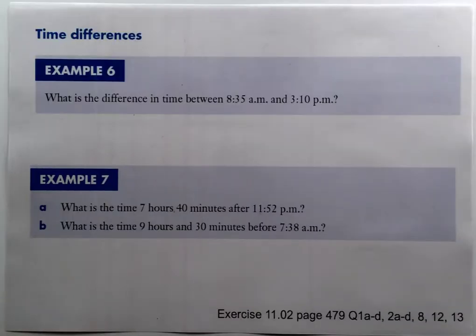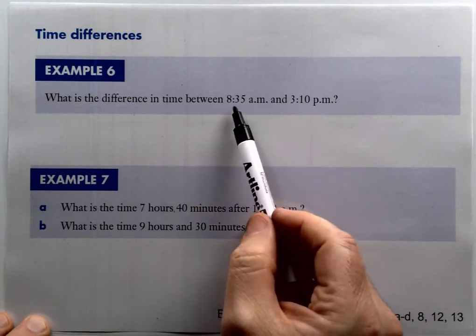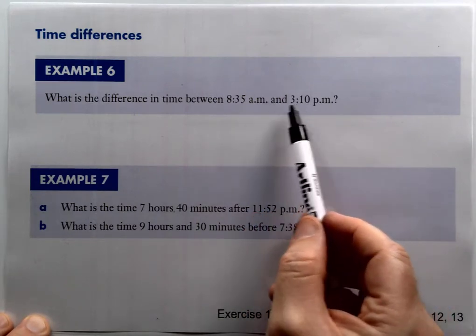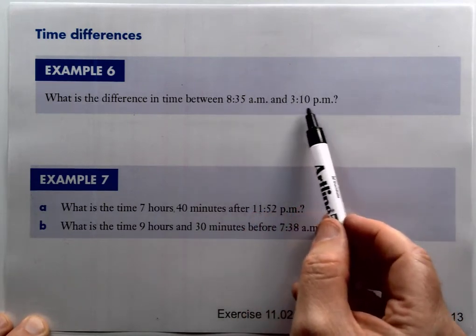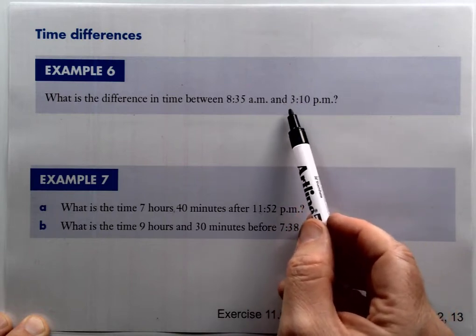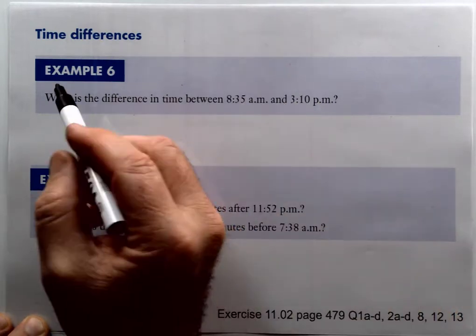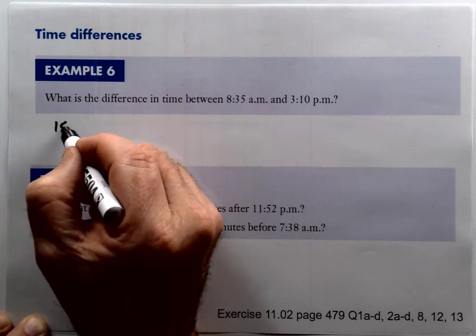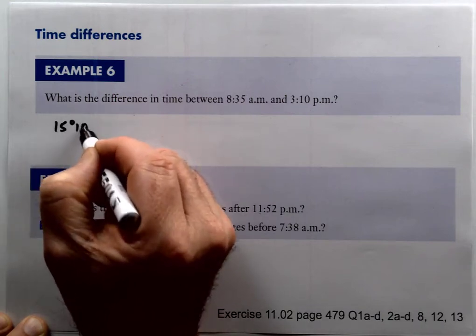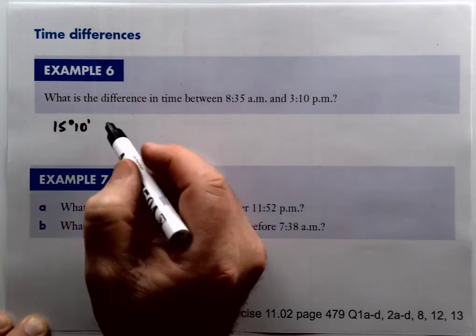Okay, now we're going to be using the degrees, minutes, seconds button of our calculator to work out differences in time or adding time here. So to work out the time from 8:35 a.m. to 3:10 p.m., firstly we're going to convert the second time into 24-hour time, so that would be 15:10. Now I'm going to write it as 15 degrees 10 minutes.